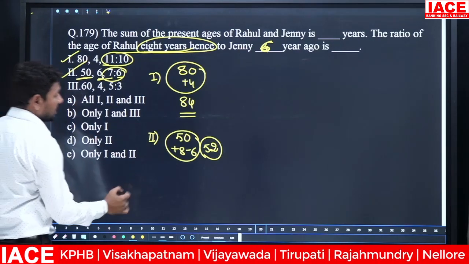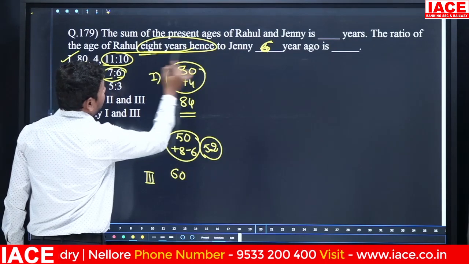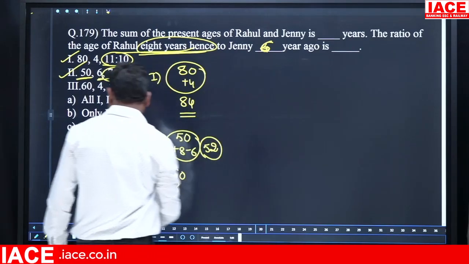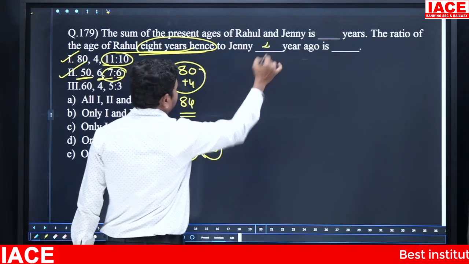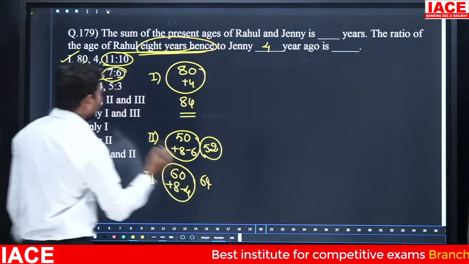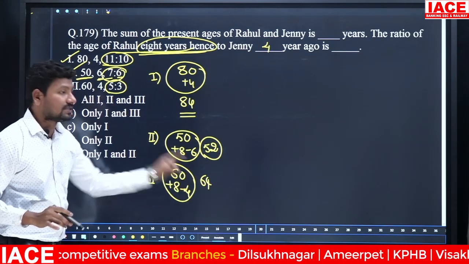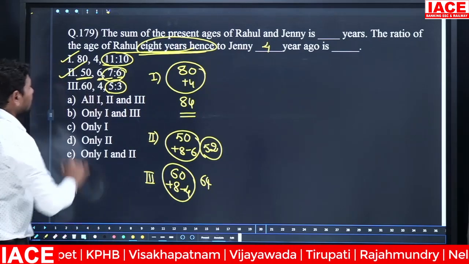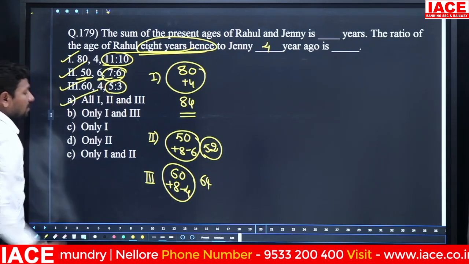Okay. Next statement 3. Here 60. After 8 years means plus 8. Then 4 years ago, that means plus 8 minus 4. Plus 8 minus 4 means the result is how much? 64. 64 is completely divisible by 5 plus 3, which is how many parts? 8 parts. 8 divides 64. You can calculate 5 parts and 3 parts, you can easily manage the values we required. That means statement 3 is exactly correct. 1 correct, 2 correct, 3 correct. All correct. Then option A.